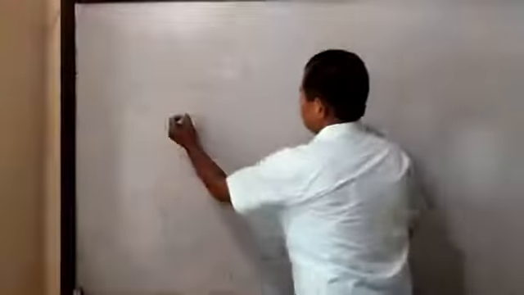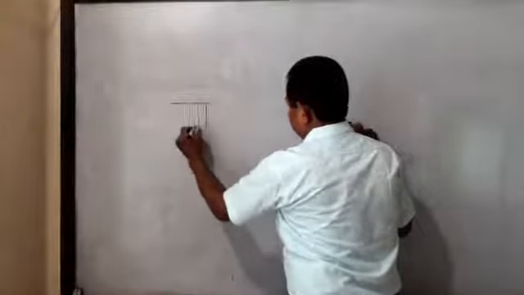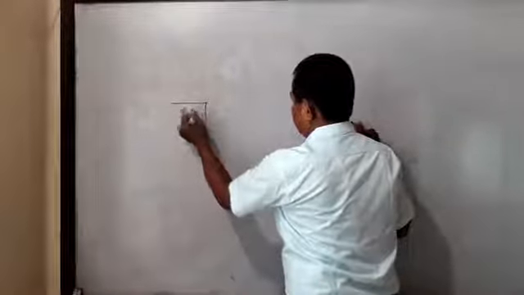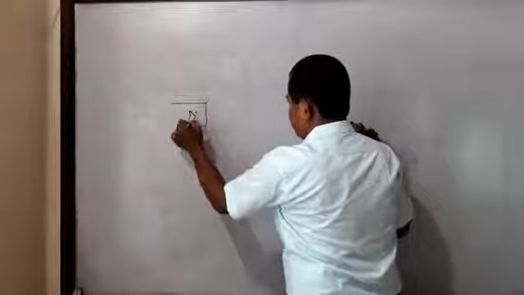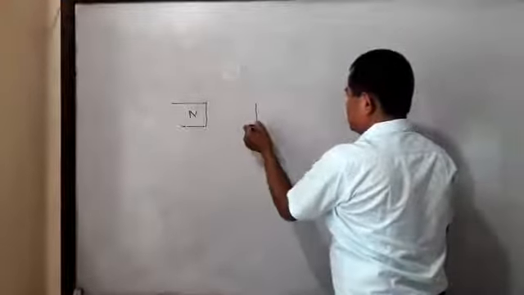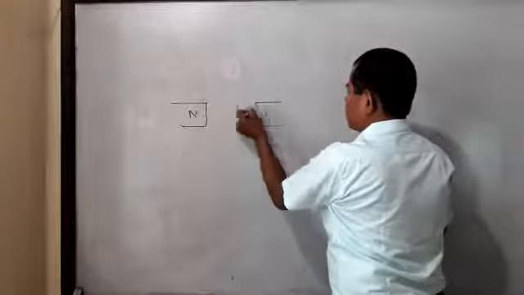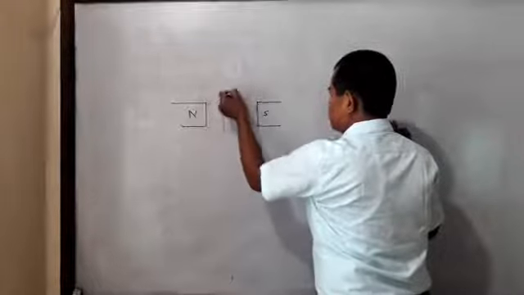A sheet of copper is placed between the poles of an electromagnet. Say this is the north pole, this is the south pole, and this is the copper sheet.